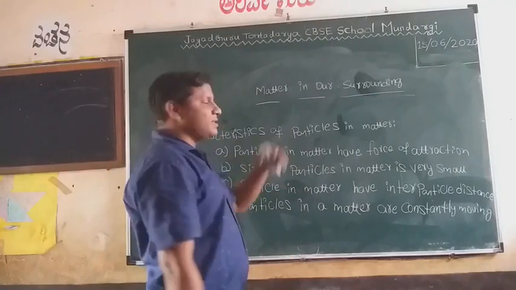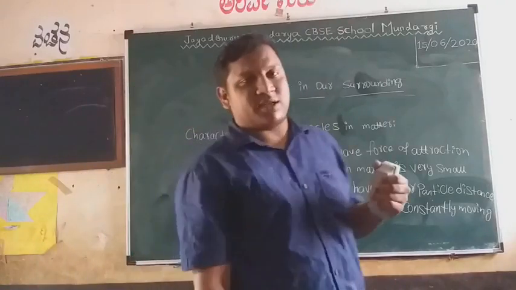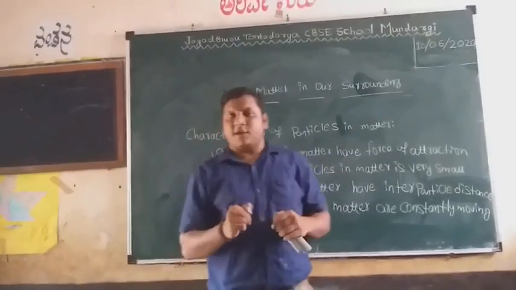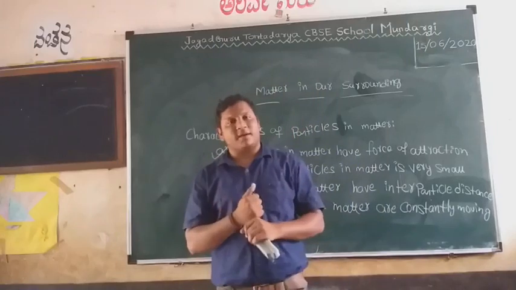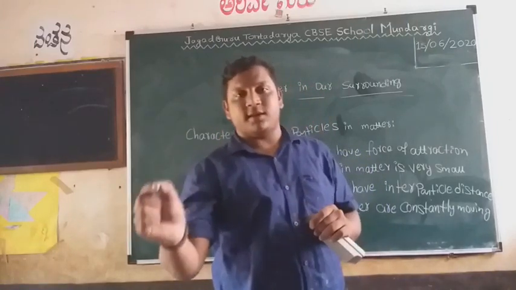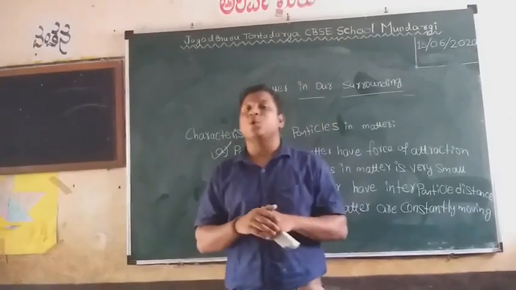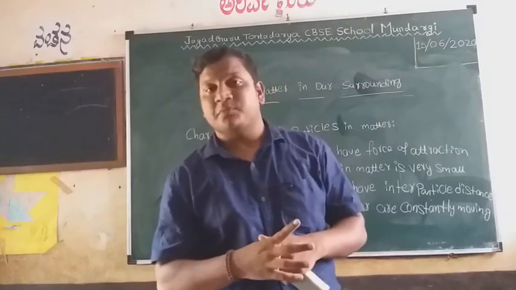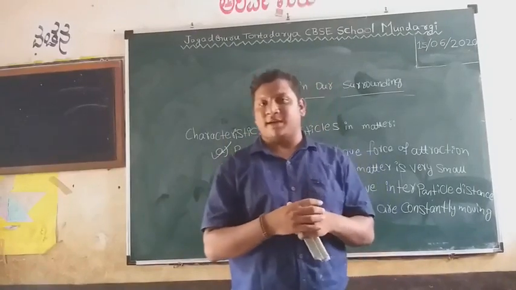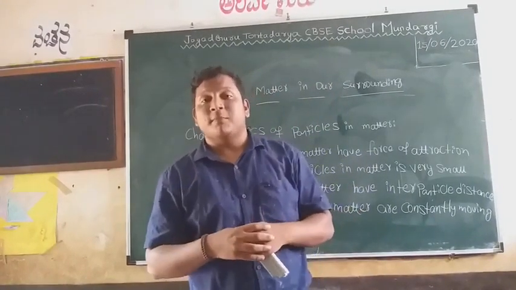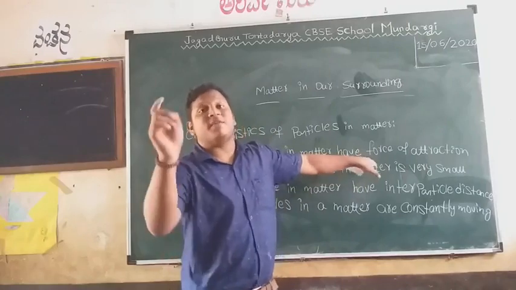Now we will discuss one by one. In that first one, particles in a matter have force of attraction. Just imagine you have one iron ball and one chalk piece. Which is easy to break, either the iron ball or the chalk piece? Yes, of course, the chalk piece is easier to break. And what about your iron ball? You will not be able to break the iron ball. Even though the iron ball is also matter and your chalk piece is also matter. But what is the difference? That is nothing but the force of attraction between the particles.